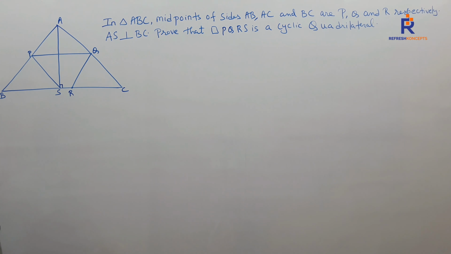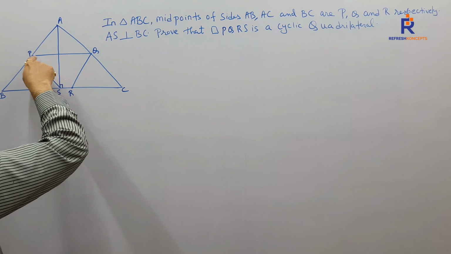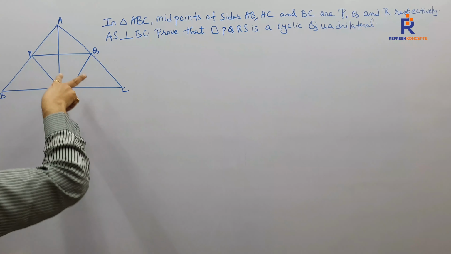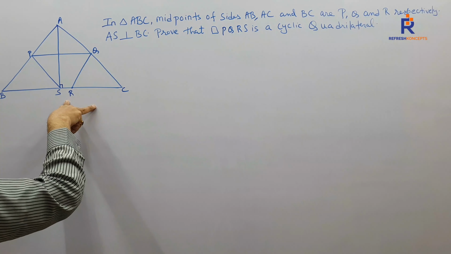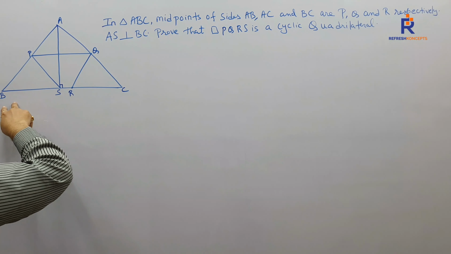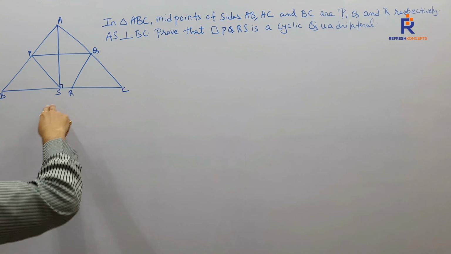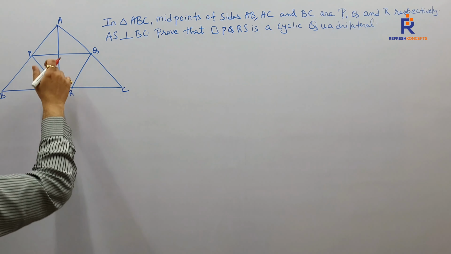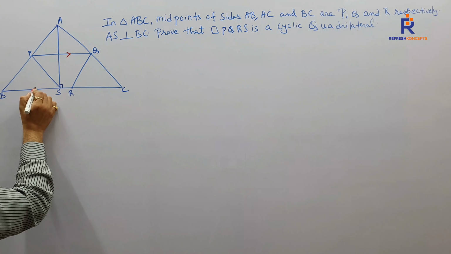You must have studied this midpoint theorem in your lower classes. P is a midpoint of AB, Q is a midpoint of AC, therefore by midpoint theorem, PQ parallel to BC. If PQ is parallel to BC, can I say PQ is parallel to BR? PQ parallel to BR.